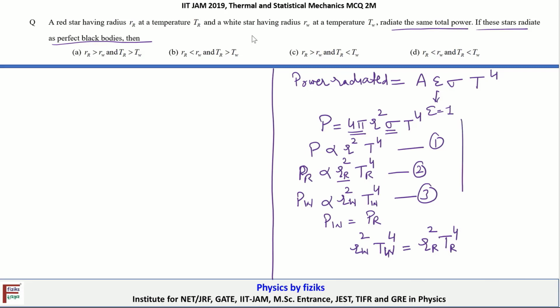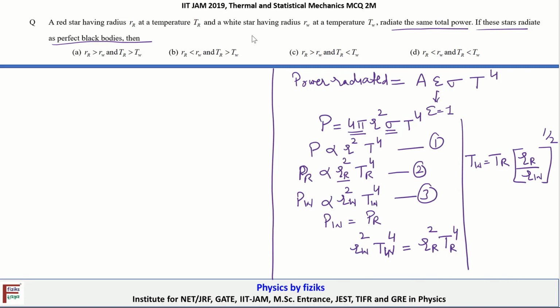When you rearrange this equation, we can write TW in terms of TR. So TW will be TR multiplied by RR upon RW, all to the power 1 by 2.